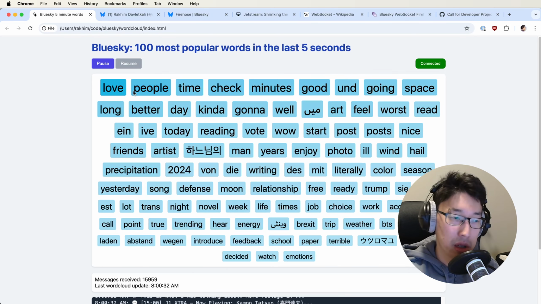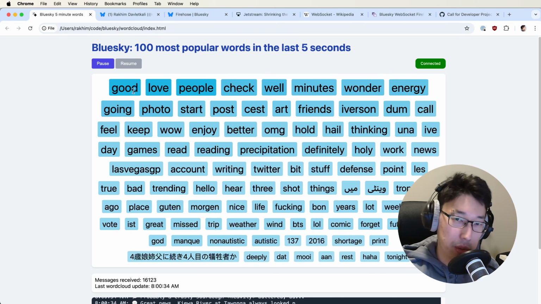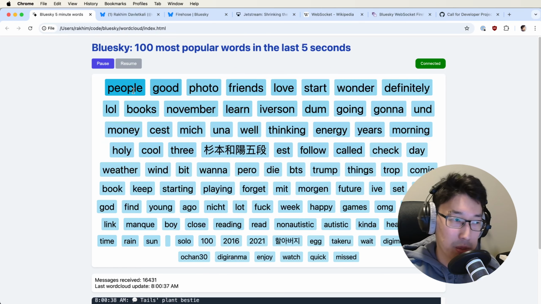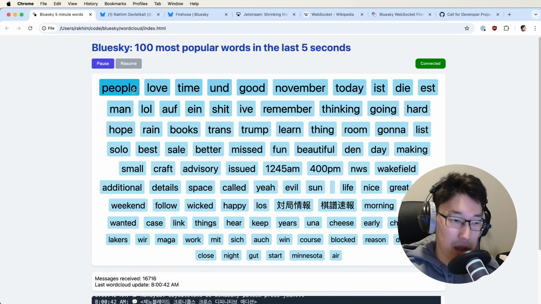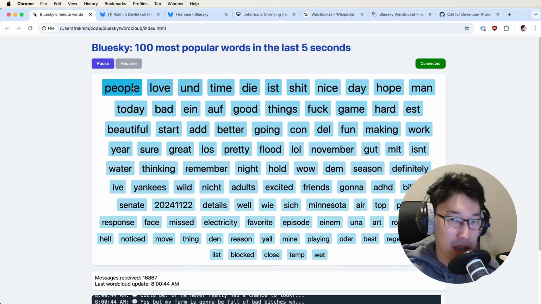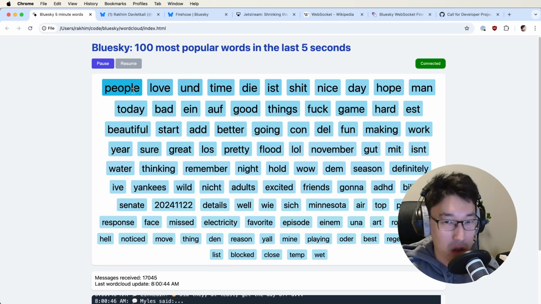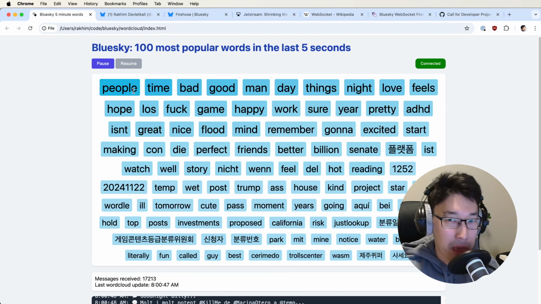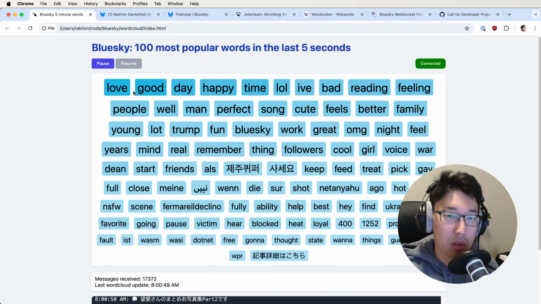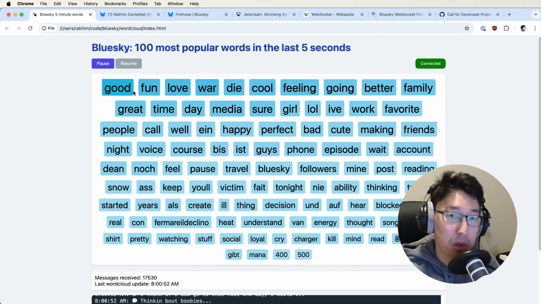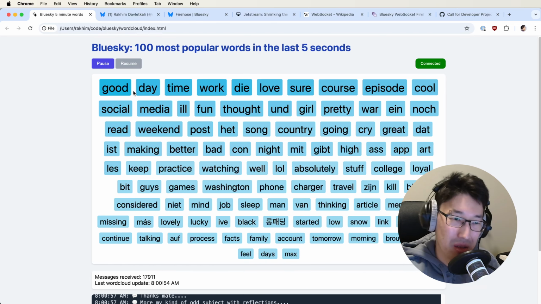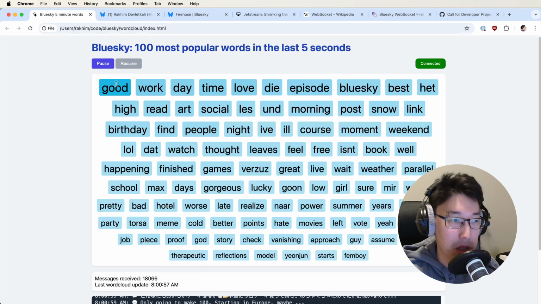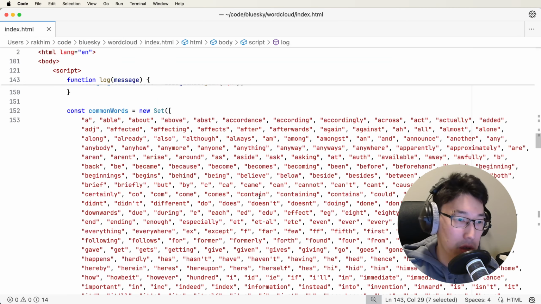Depending on the language, there are more or fewer words like that. For example, in English, these are all these particles and articles like the, and also words like can, cannot, do, don't, doesn't, etc. If you don't ignore them, then chances are one of the most common words would be do or can, and it's not useful in our use case especially. So we want to filter out these kinds of words.